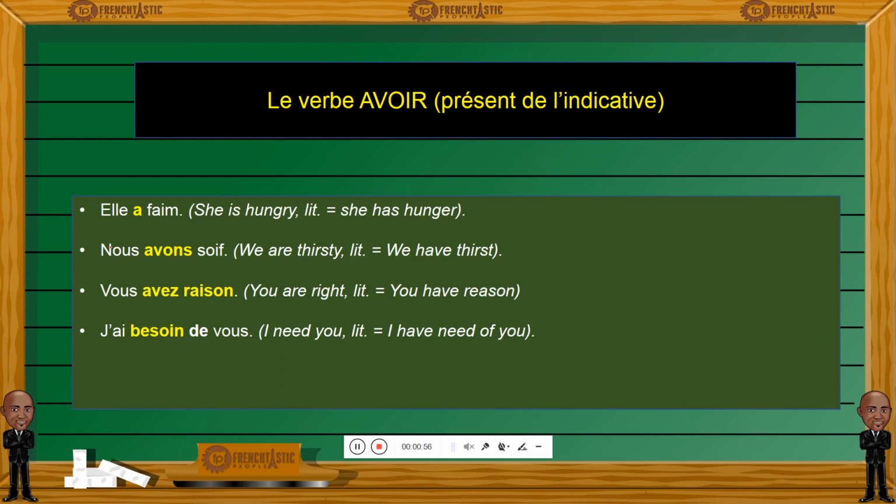So let's have a look at a few sentences using avoir. Elle a faim. She's hungry. Elle a faim, which literally means she has hunger. Nous avons soif, which means we are thirsty, but literally we have thirst. La faim means hunger. La soif means thirst. So in French we use nouns. Meanwhile in English we use adjectives.